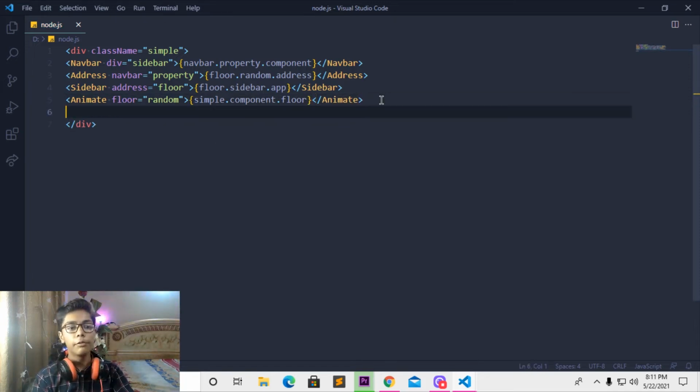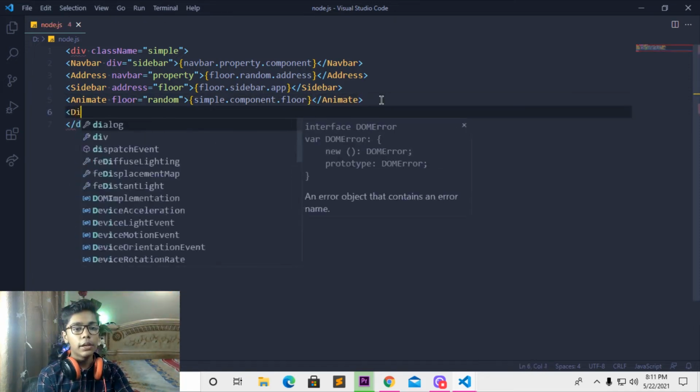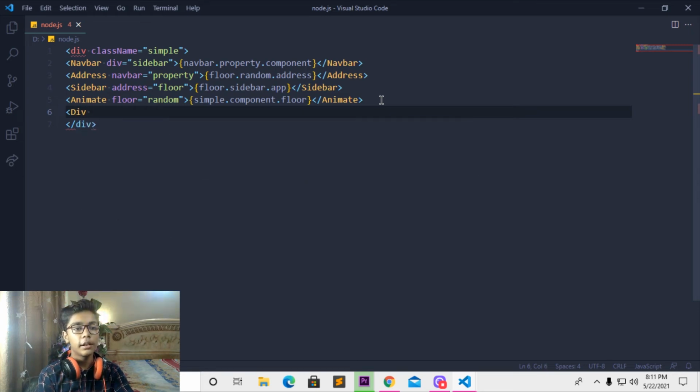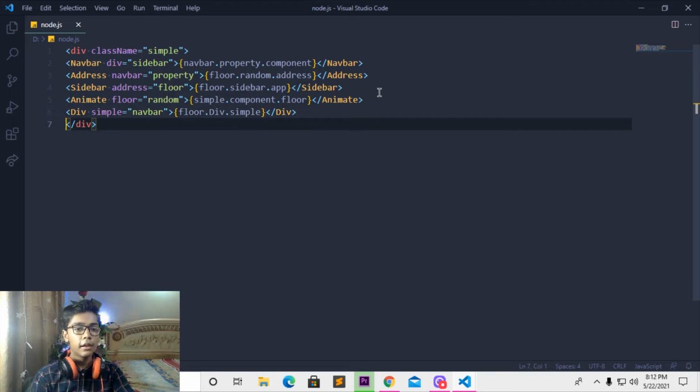Now I will be moving forward. Then I will be just writing that to like div. Then just write that another thing which should be like simple. Then just write this columns here, in which I will be changing that to like which we have already done. So when you're done with that, just move here and write that to like navbar. Close this here, move and just write this curly bracket. And when you've done with that thing, just write that to a tag which will be like floor dot div dot simple. So we have done that. Now I will be closing this tag here, means this curly bracket.